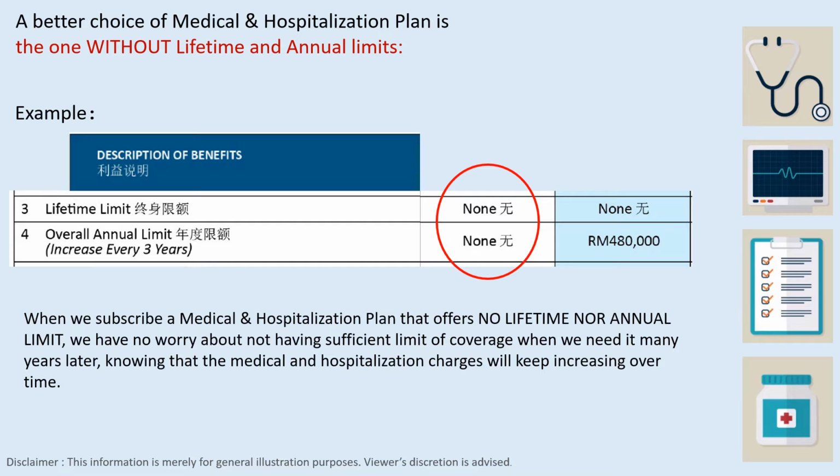When we subscribe to a medical and hospitalization plan that offers no lifetime nor annual limit, we have no worry about not having sufficient limit of coverage when we need it many years later, knowing that the medical and hospitalization charges will only keep increasing over time.